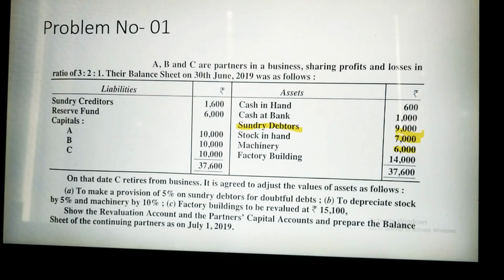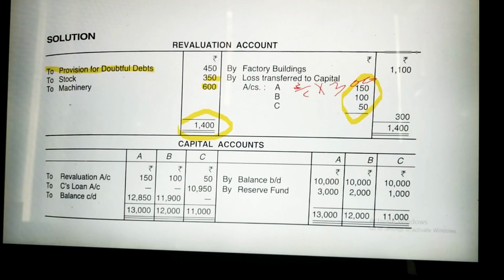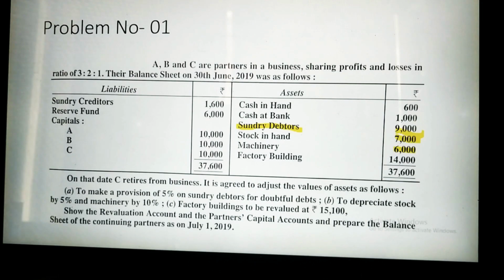You have to distribute this reserve fund among the partners before the retirement of the partner. So in the same ratio 3:2:1, you will distribute this reserve fund among all the partners. This means 3,000, 2,000 and 1,000 respectively, of 6,000 total. So we have covered it. There is no other information given for partners.